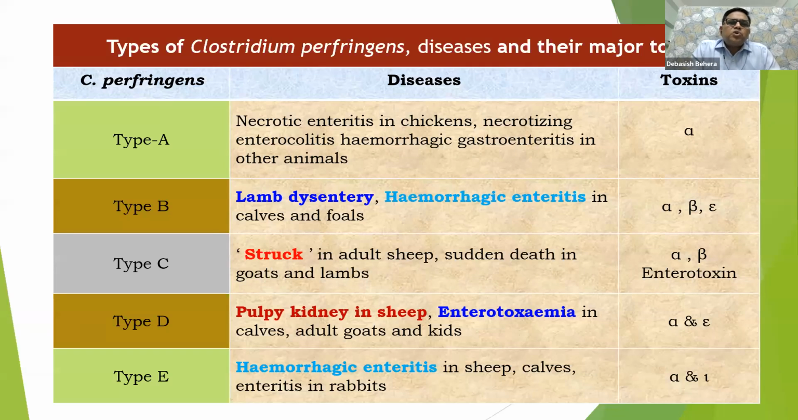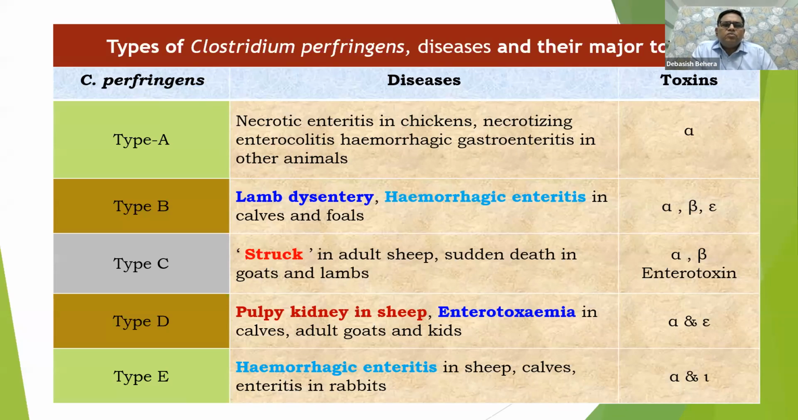Types of Clostridium perfringens diseases and their major toxins. Here I have mentioned a few things about the diseases especially. So we are now going towards our topic for today. Till now we were discussing that particular organism and its virulence factors or toxins, but now we are directing towards the disease we are going to discuss in this presentation.